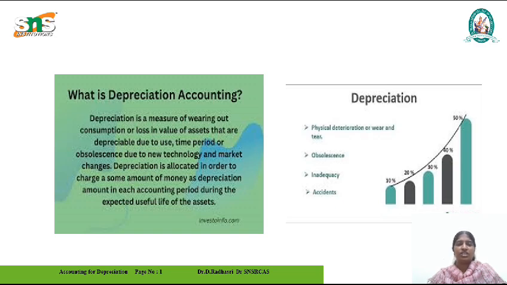First, what is depreciation? Depreciation is a measure of wearing out, consumption, or loss in the value of an asset due to use, time period, or obsolescence due to new technology and marketing changes. Depreciation is an allocation in order to charge some amount of money as depreciation. The amount is charged in each accounting period. It can be taken during the expected useful life of the asset.